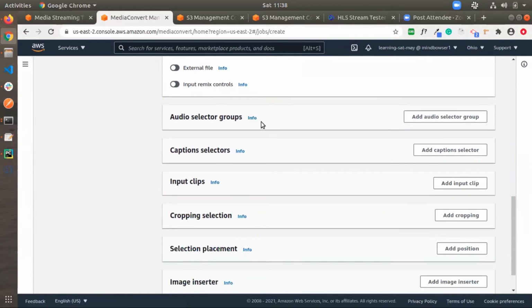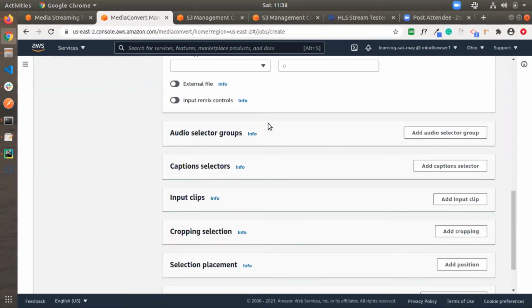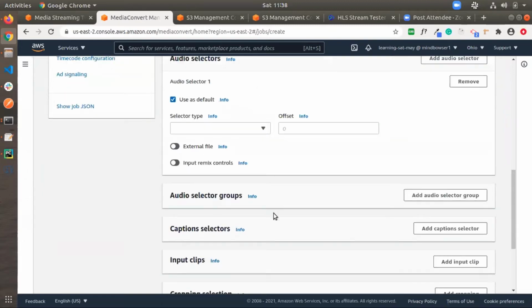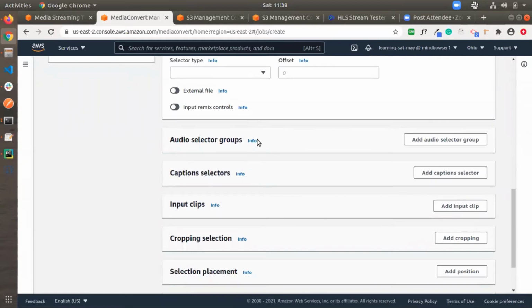There are lots of optional fields also available for the input file, like audio selector groups. We can group them together, so we can select multiple audios. This is similar to audio selectors also. I'm not going to add any additional audio selector groups.